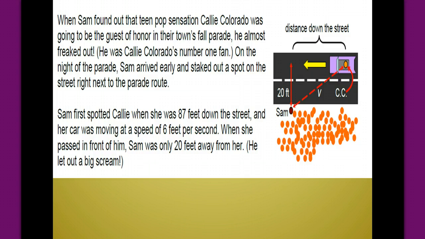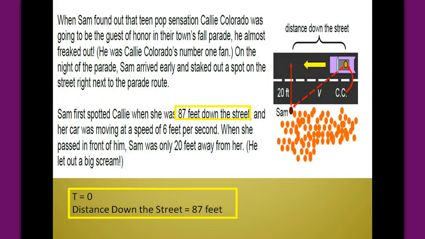So let's make sure we have all the information pulled out and understand what it represents on our picture to the right. The first bit of information is that Sam first noticed the car when the distance down the street was 87 feet. So at time 0, that distance down the street was 87 feet. Also in here is that 20 feet away is where Sam will be when she comes in her car crossing right in front of him. So that represents that portion of the graph.